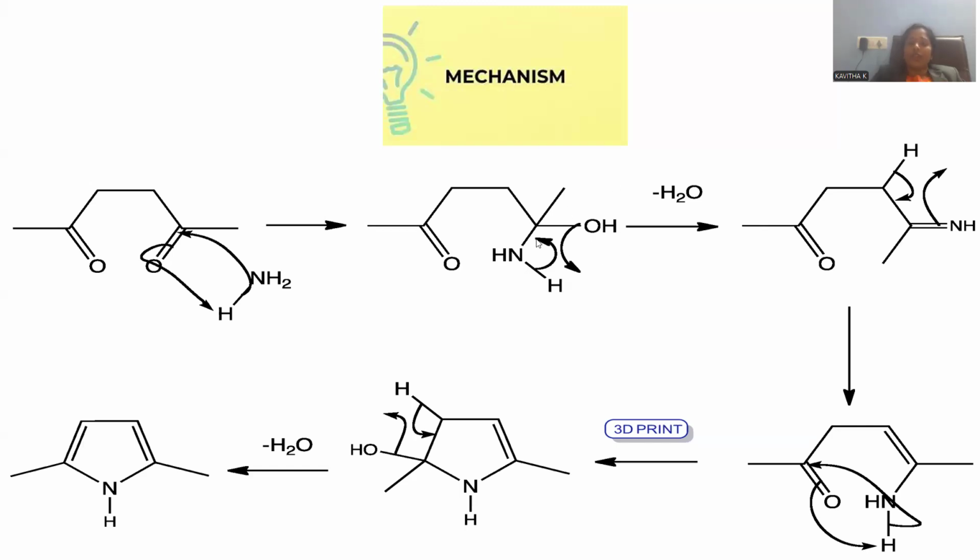Whenever water is removed, there is an origination of imine. Double bonded nitrogen is called imine. This imine intermediate will be generated again. It will proceed for another rearrangement. This is a kind of keto-enol tautomerism in general, so that a 1,3 hydrogen shift is possible. 1, 2, 3, from this first position to the third position, hydrogen will be shifted.